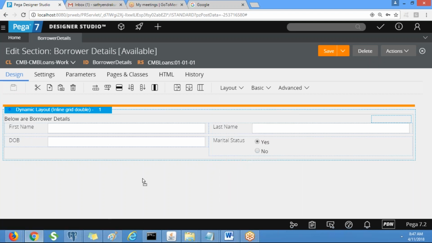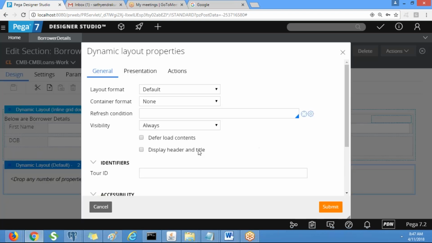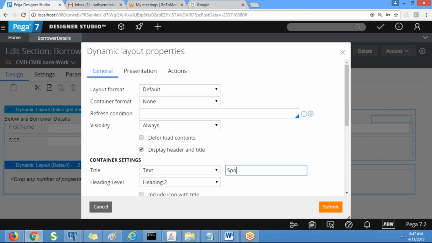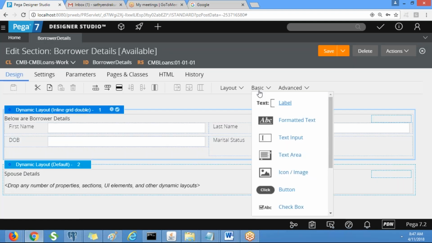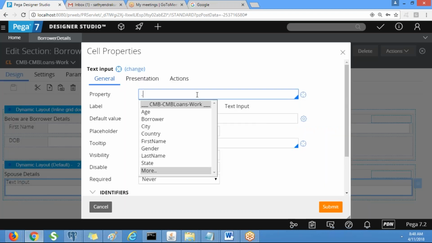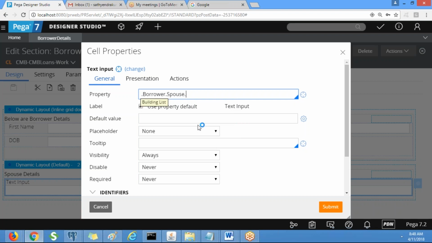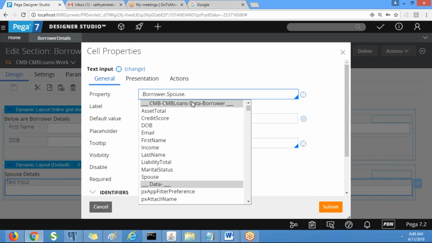Layout, dynamic, spouse details. So what are the properties we need here? It depends, right? I'm going to use spouse first name and last name. So how can we use it? Borrower dot spouse dot first name.